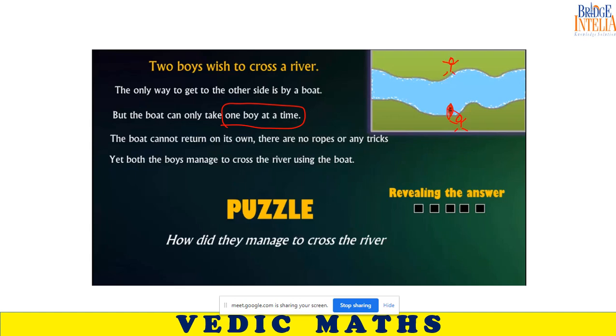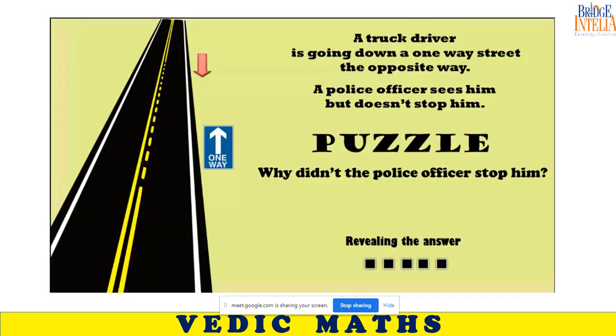So one person will sit on the boat. He will go to the other side. He crosses the river, and similarly the other person will come to this side. One last question for today.